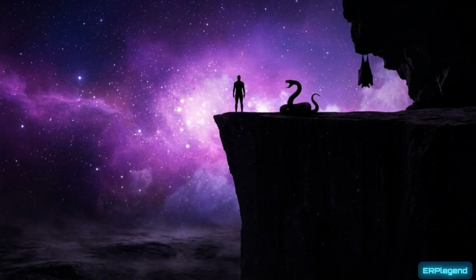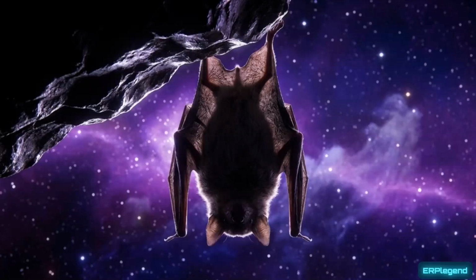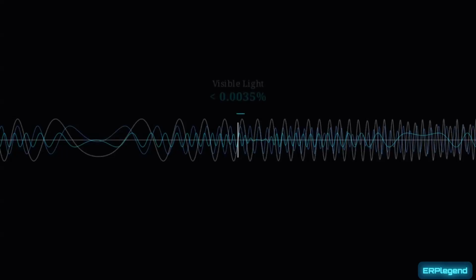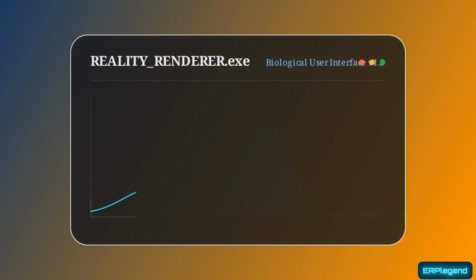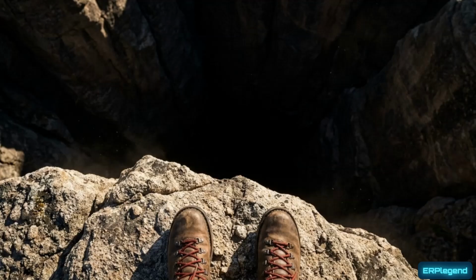Imagine three beings standing on a rocky outcrop at twilight: a human being, a pit viper, and an echolocating bat. Humans process less than 0.0035% of the electromagnetic spectrum. Our reality is a sleek desktop UI, bright, clean, and highly compressed. Human perception is optimized for survival, keeping us from falling off cliffs rather than revealing the ultimate truth.